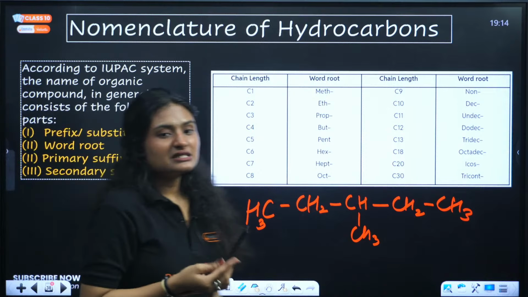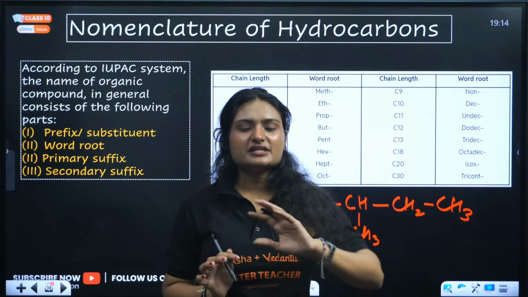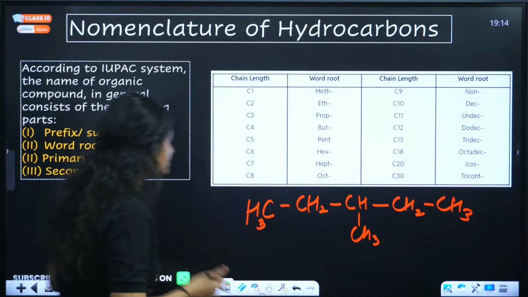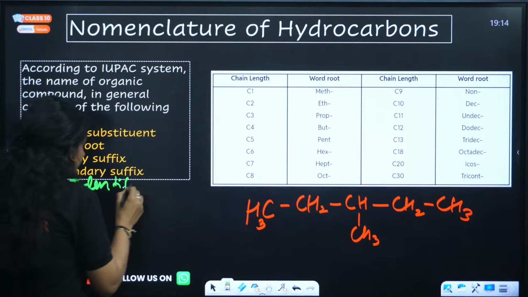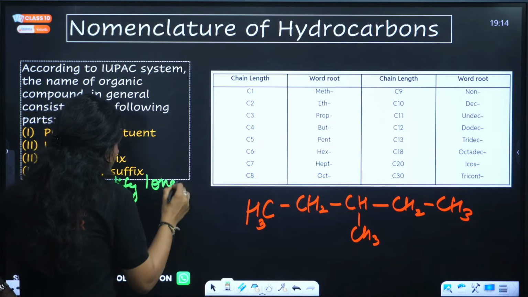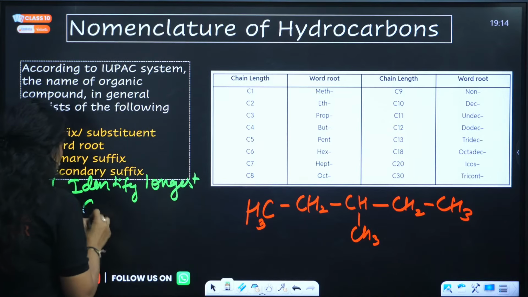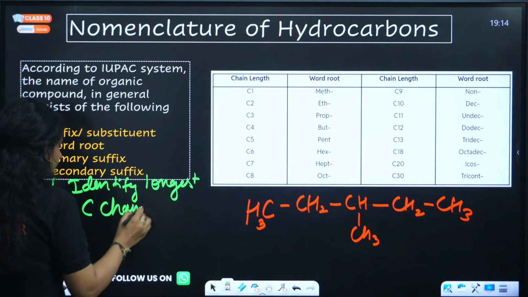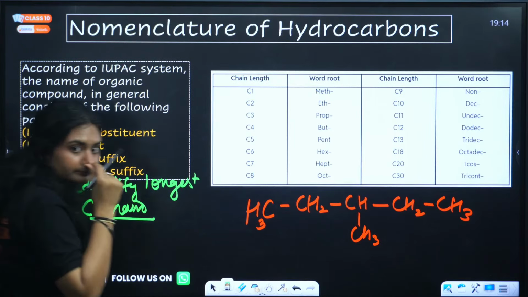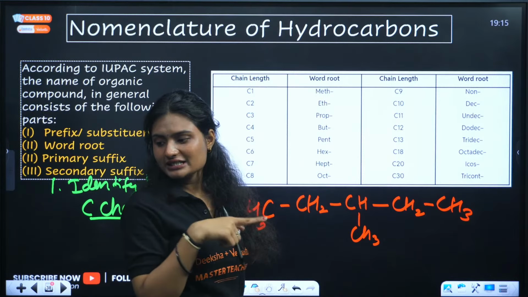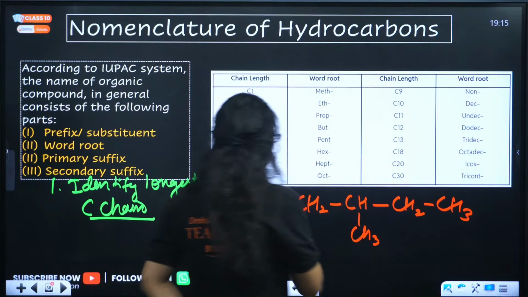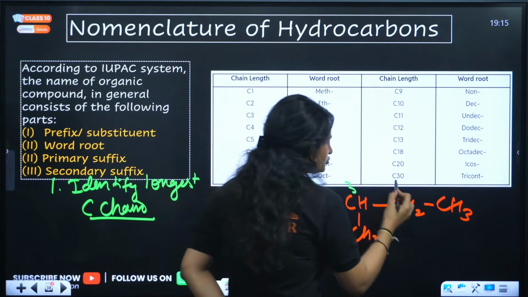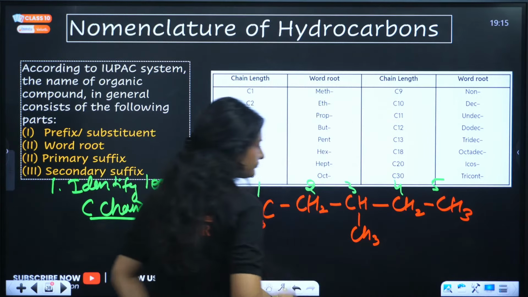Firstly, what you do, you identify the longest carbon chain. Step 1, identify the longest carbon chain. In here, 1, 2, 3, 4, 5, right? This is the longest carbon chain. Clear?